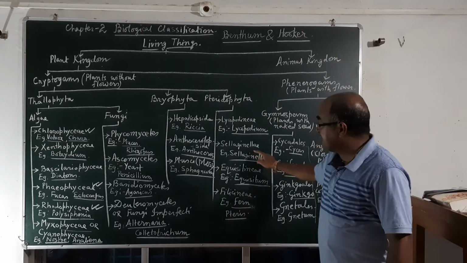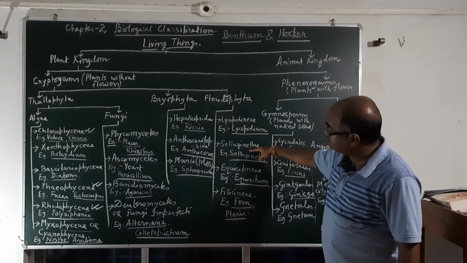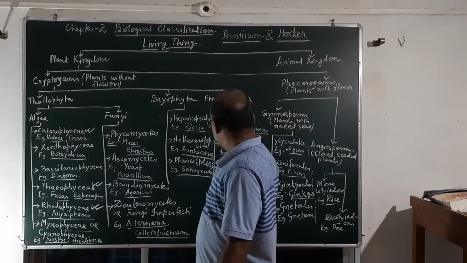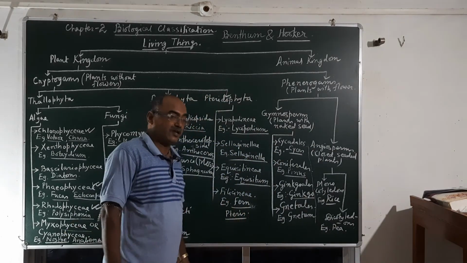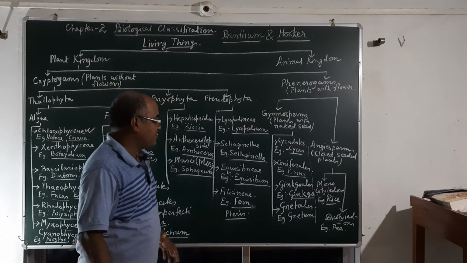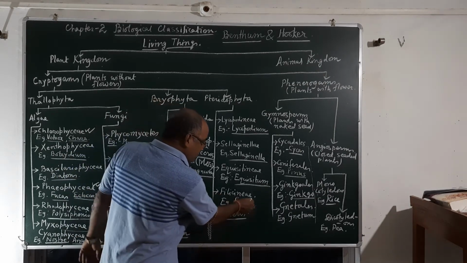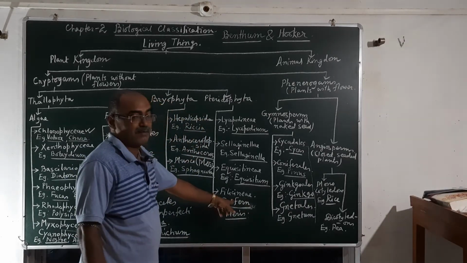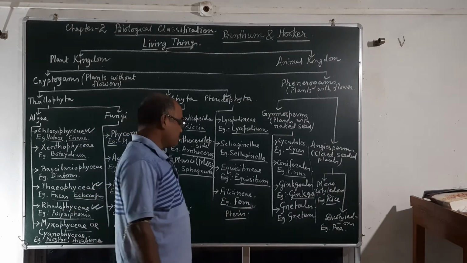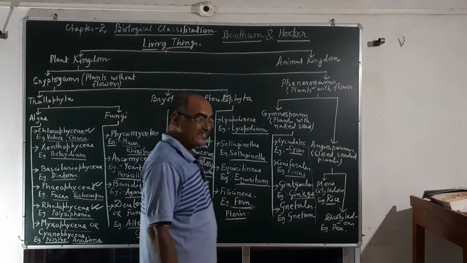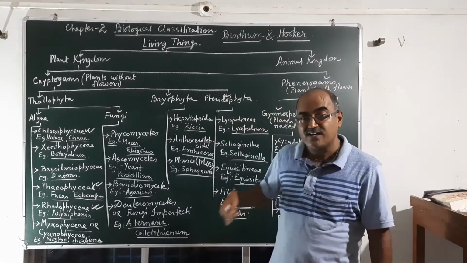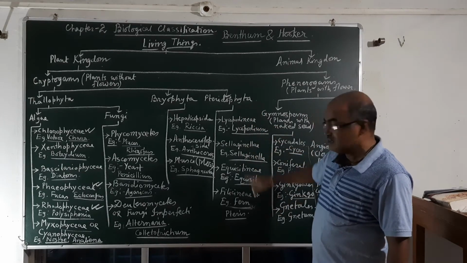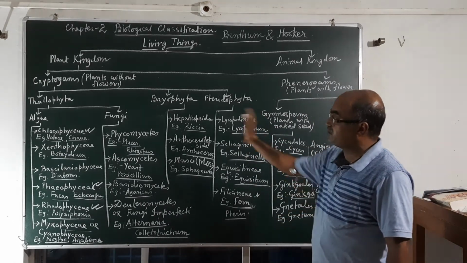Then Selaginella is the next group, somewhat higher in the Pteridophyta. Then Equisetum is also called the horse tail pteridophyte, and Filicinae are the most advanced cryptogams, that is all ferns come under Filicinae. They possess advanced structures like stelar modification, that is a stele, which is a vascular bundle. First of all we see in pteridophytes the vascular bundle, that is xylem and phloem. Before that we are not getting it.